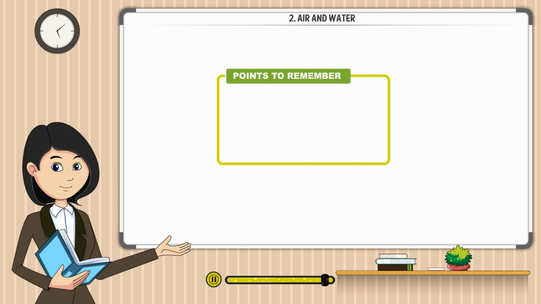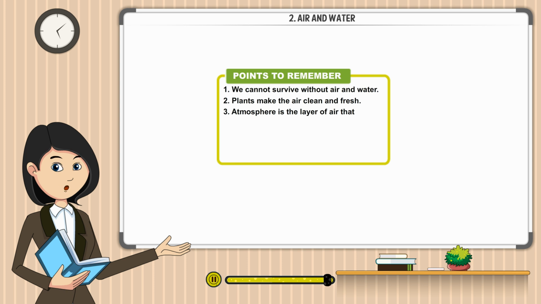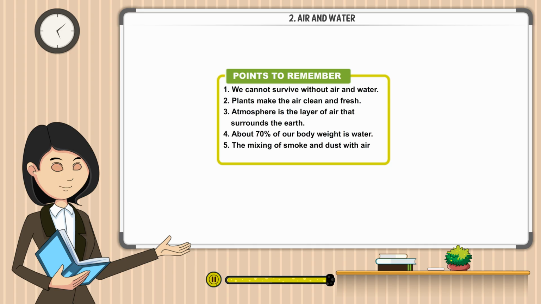Points to remember. We cannot survive without air and water. Plants make the air clean and fresh. Atmosphere is the layer of air that surrounds the earth. About 70% of our body weight is water. The mixing of smoke and dust with air is called air pollution.